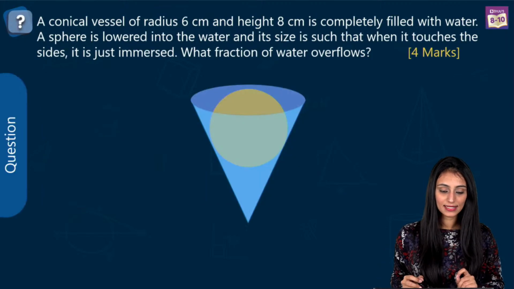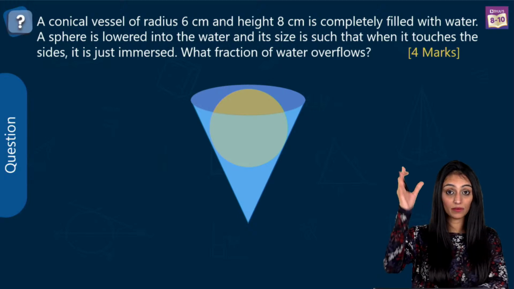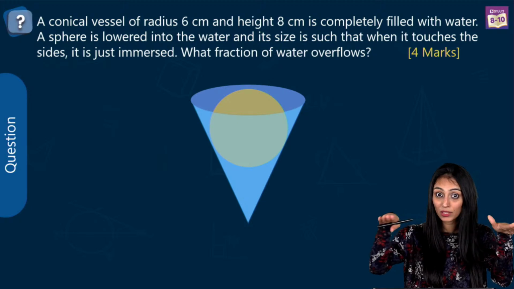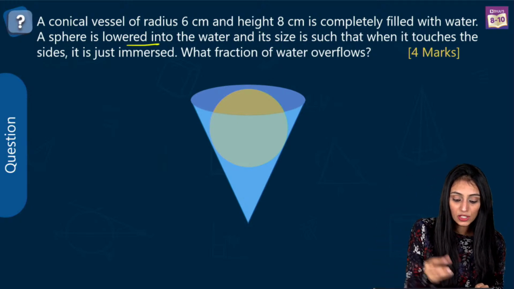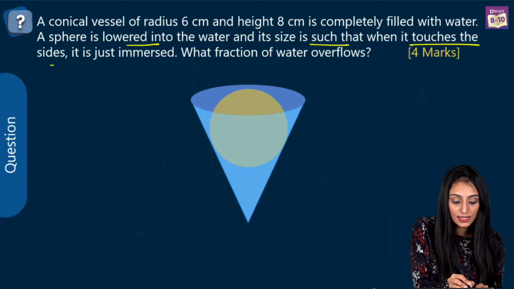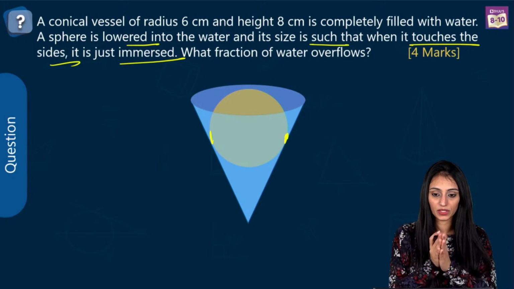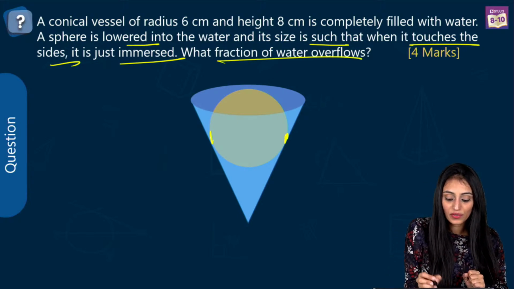Okay, let's move ahead. Let's take a look at the next question now. A conical vessel of radius 6 centimeter and height 8 centimeters is completely filled with water. Imagine it is completely filled with water up to the brim. A sphere is lowered into the water and its size is such that it touches the sides, it is just immersed in it. So what fraction of water flows out?